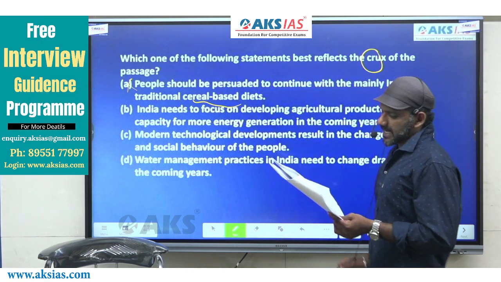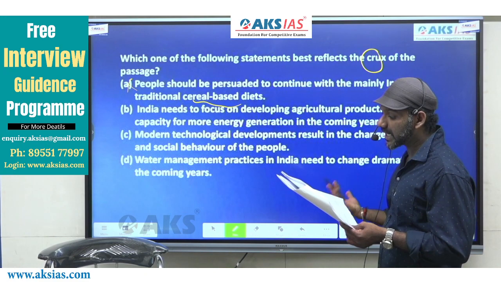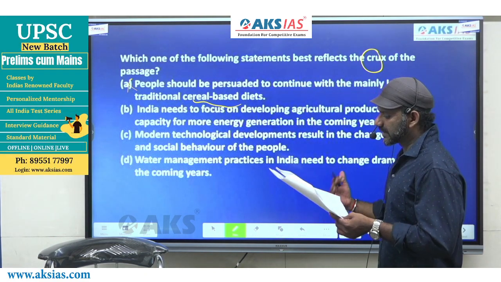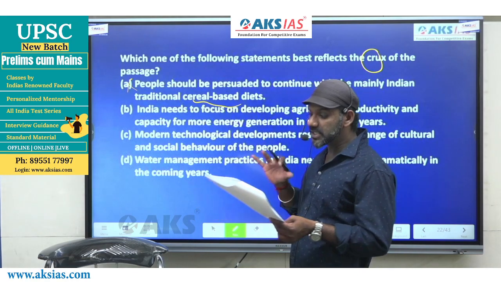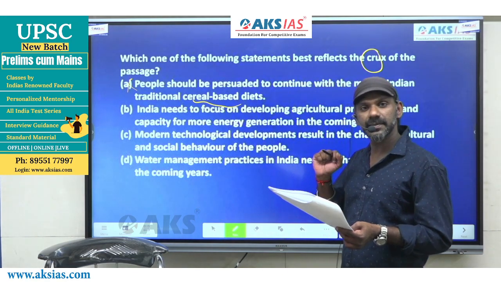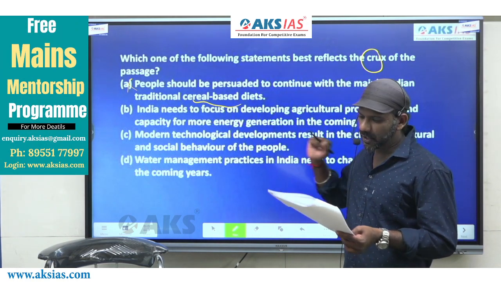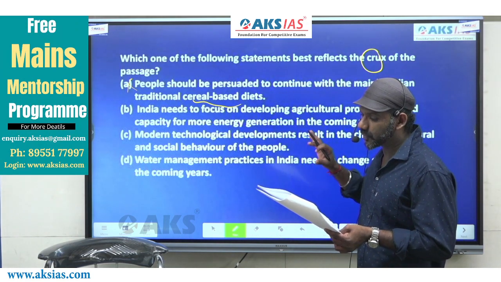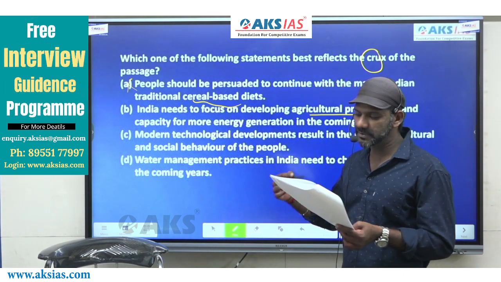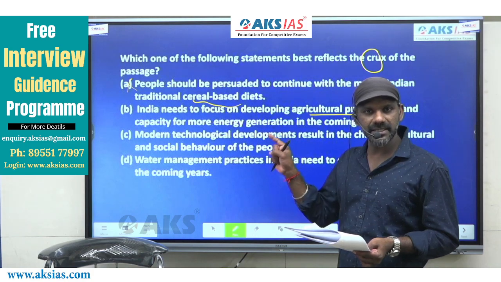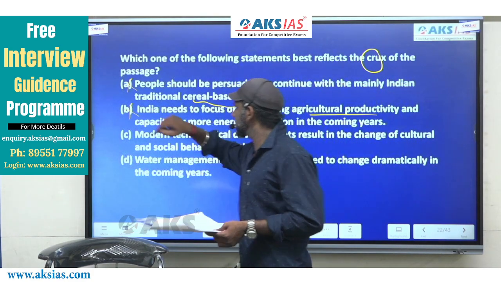B: India needs to focus on agricultural productivity and capacity for more energy generation in the coming years. According to the paragraph, water is required to generate more energy, but developing agricultural productivity for energy is not talked about. So B is eliminated.